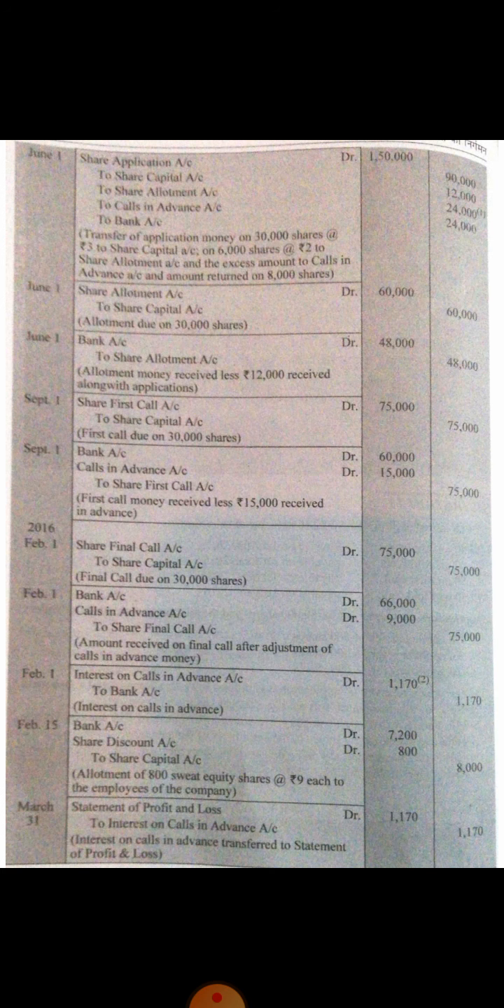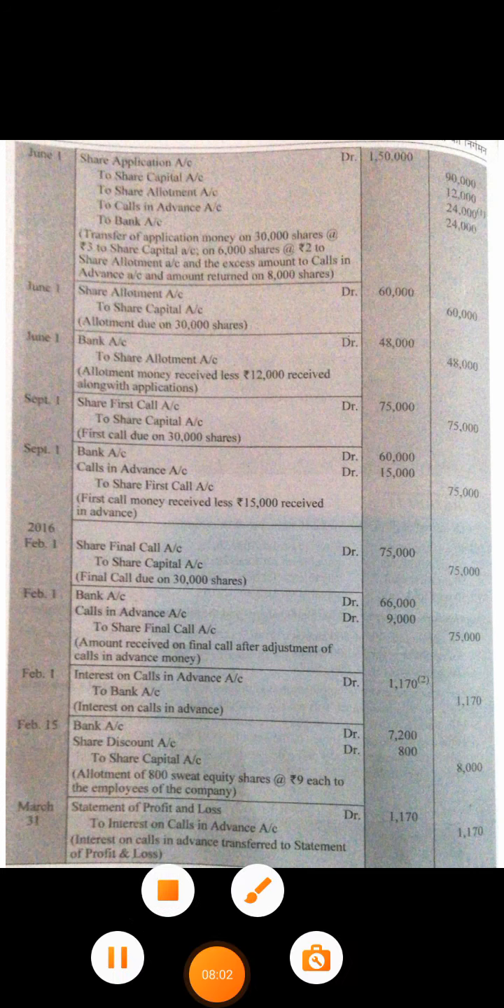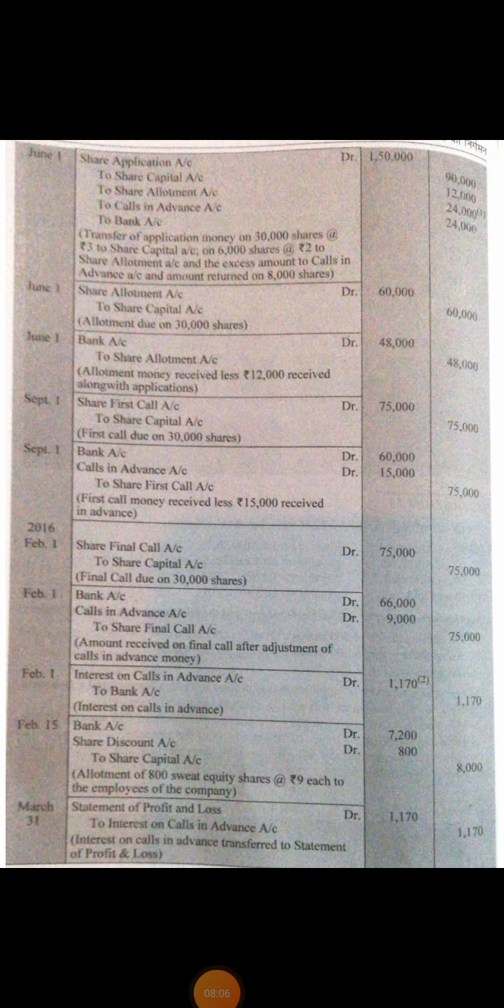Clear? Now the entry for the receipt of first call money is simply bank account debit to share first call account. But as in this problem, calls in advance is to be taken. Calls in advance for the adjustment of excess application money towards calls. So second entry, in second entry you will find that we have credited calls in advance with an amount of rupees